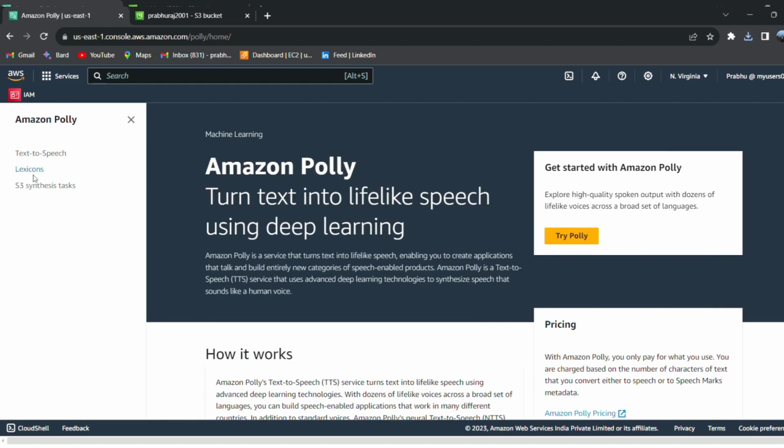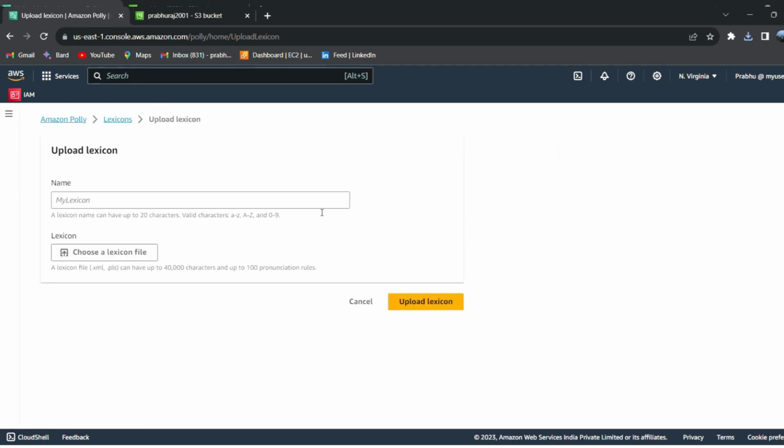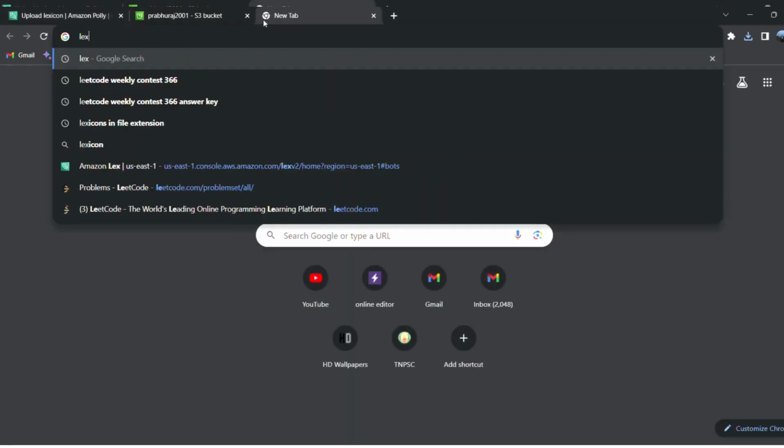If you want grammatical control, you go to lexicons and upload the lexicon files. Like you have speech pronunciation rules. If I speak in the wrong way, the speech should be wrong. If you want the pronunciation to differ from the bot voice, you upload a lexicon file. Okay, I don't have any lexicon file, so wait guys, lexicon.